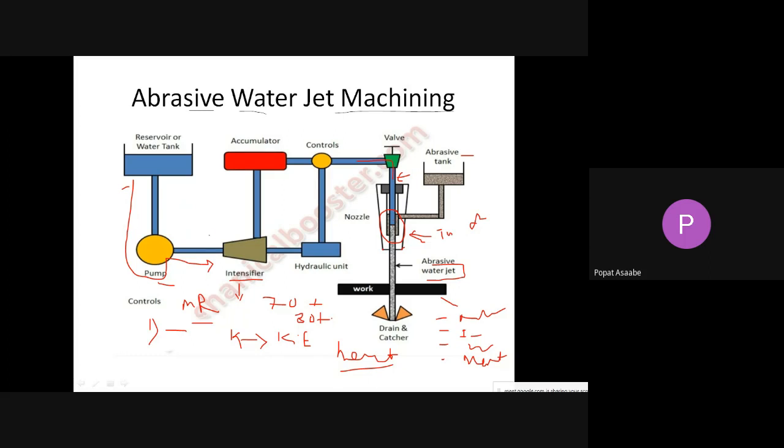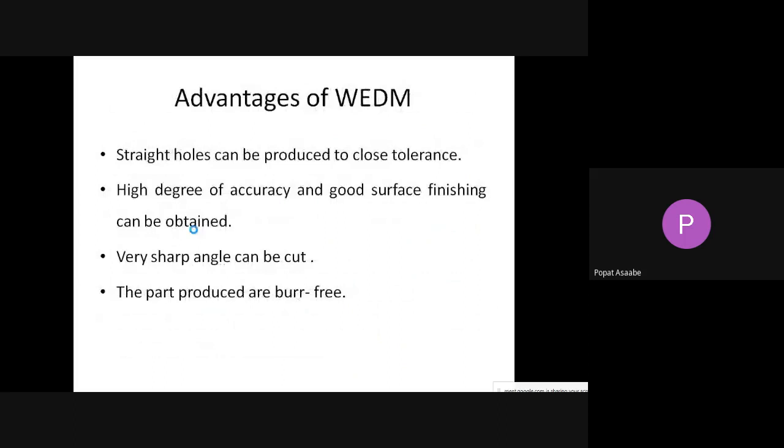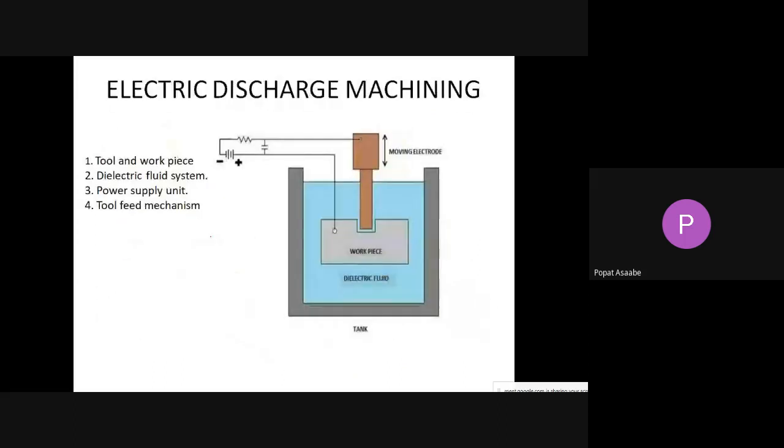Now, up till now, we have covered 5 unconventional machining processes. So once again, I will summarize all the machining processes, in small sentences. The first process we have seen is electrical discharge machining. In this process, we are using a tool and a workpiece, and between the tool and workpiece we maintain a small gap, which is called the spark gap.